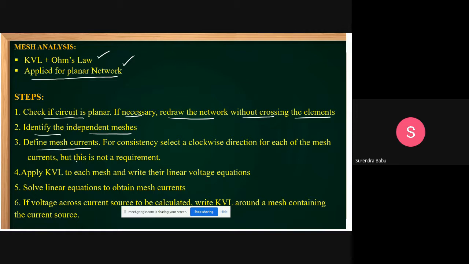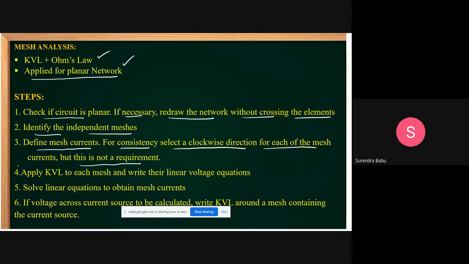Define mesh currents. For consistency, select a clockwise direction for each mesh. Most of the students are confused: sir, shall I take the current in the clockwise direction or anti-clockwise direction? But there is no rule to take clockwise or anti-clockwise. It is always advisable for consistency to select a clockwise direction for each of the mesh currents, but this is not a requirement.